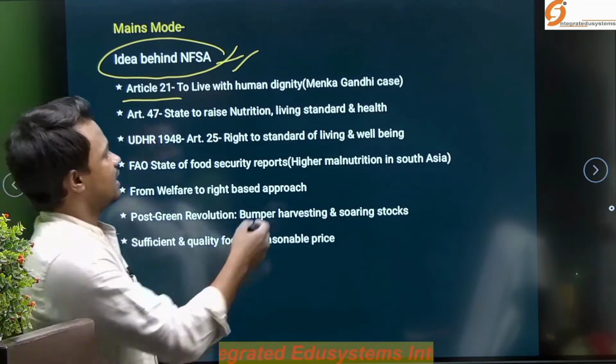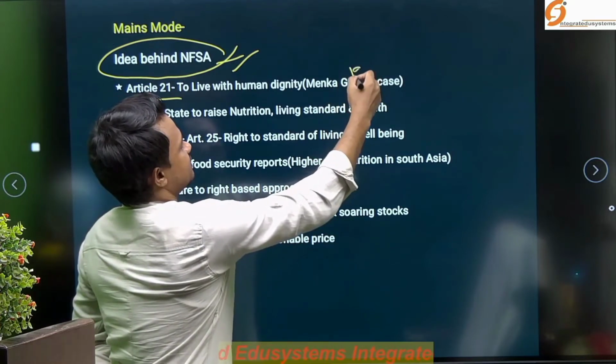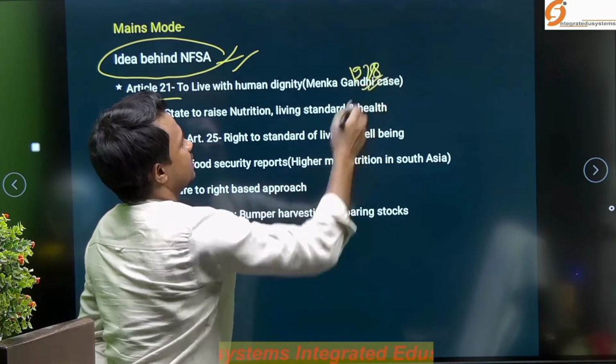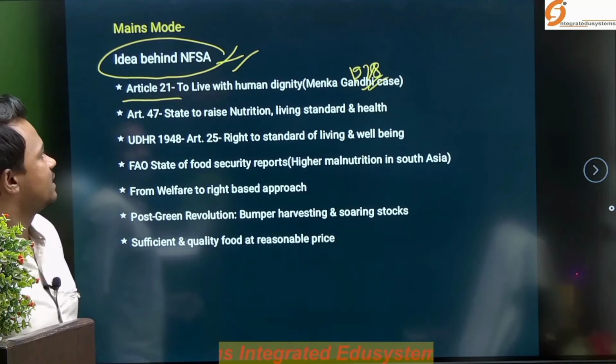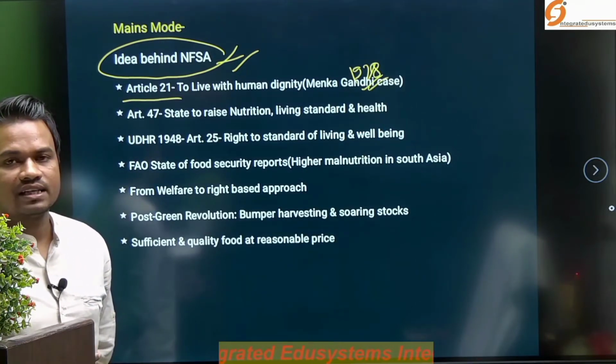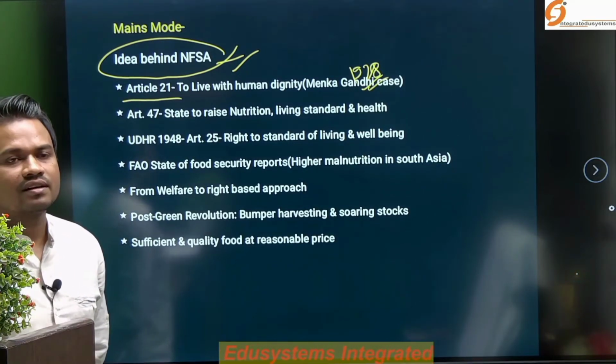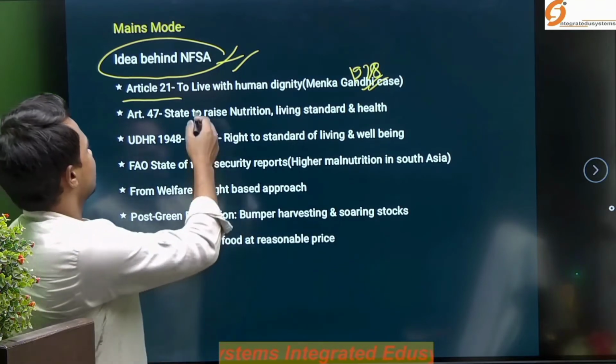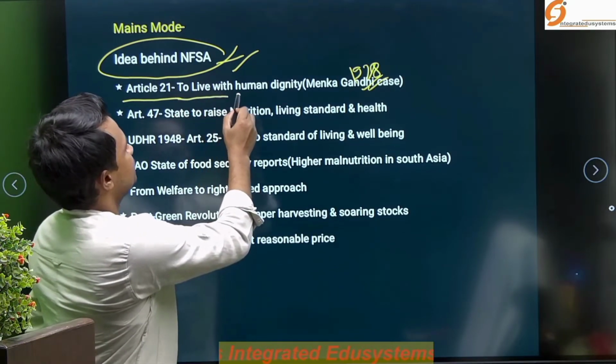For example, in the Maneka Gandhi case in 1978, the Supreme Court held that the right to life is not only restricted to living or breathing, but additionally it is to live with human dignity.